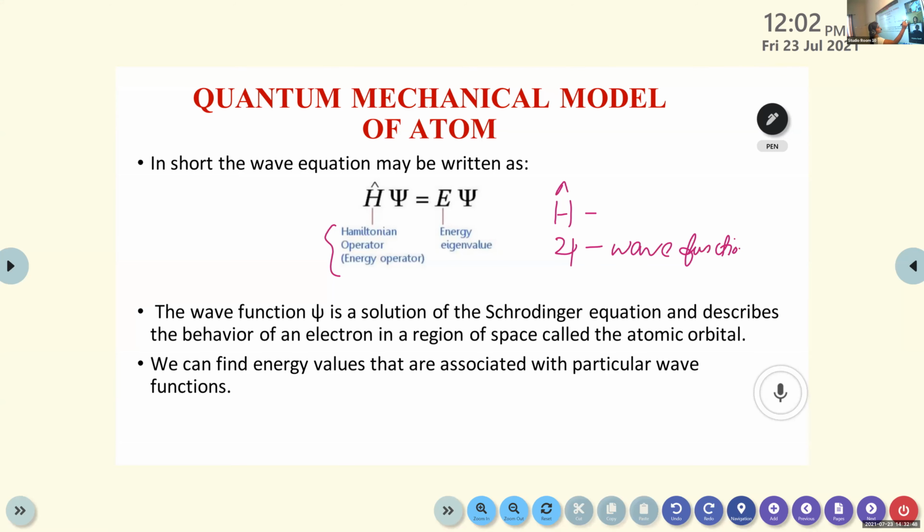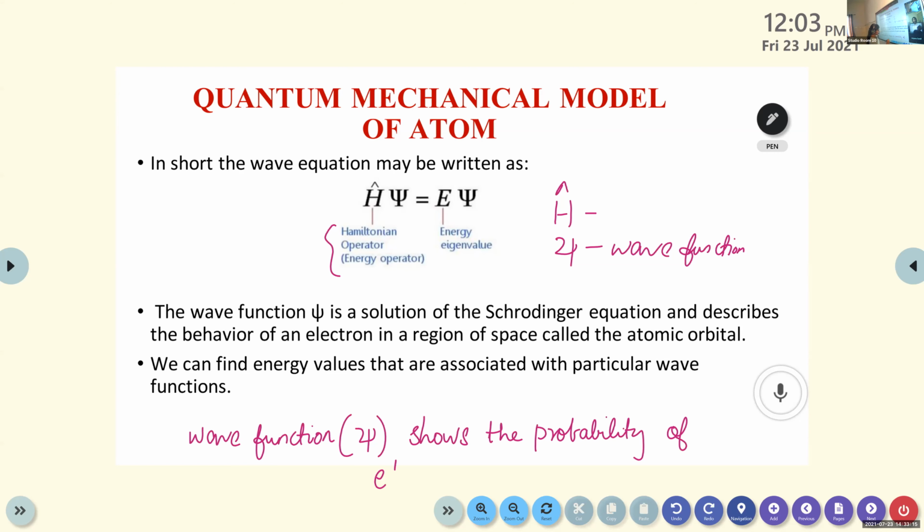And I told you in the last class, this wave function shows the probability of an electron in the atomic orbital.